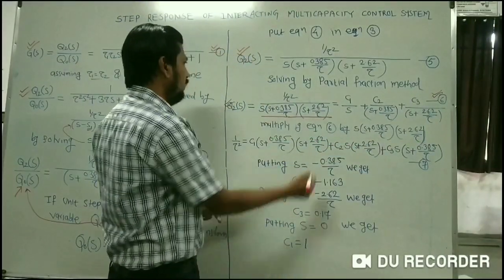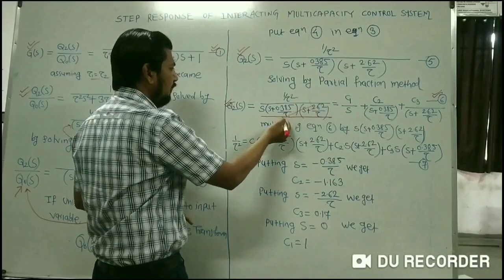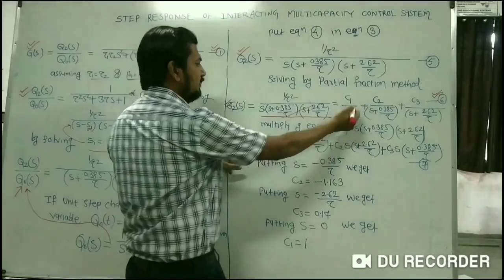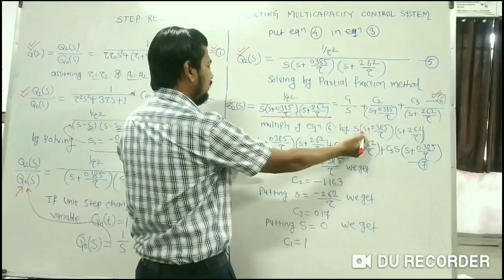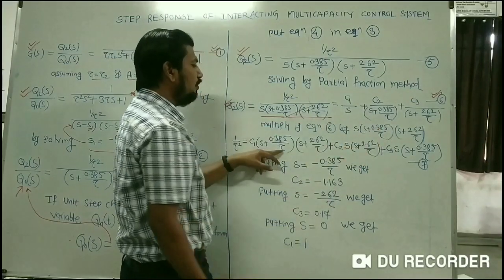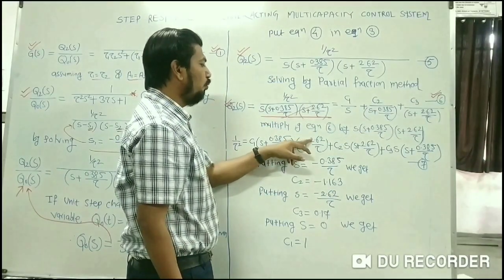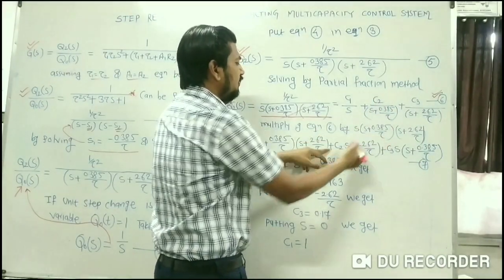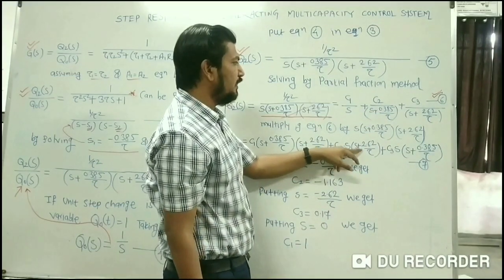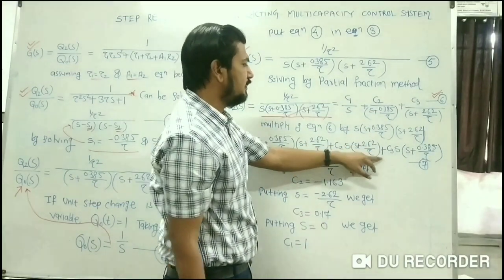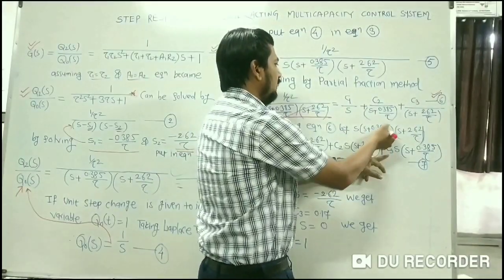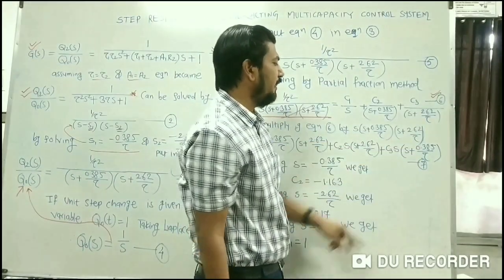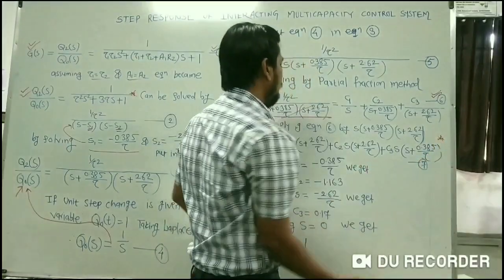So multiplying equation 6 by this denominator, all the denominators will be cancelled, and you will get 1 by tau square is equal to C1 into S plus 0.385 divided by tau into S plus 2.62 divided by tau, plus C2 into S plus 2.62 divided by tau, plus C3 into S plus 0.385 divided by tau. Let us see it in this form.